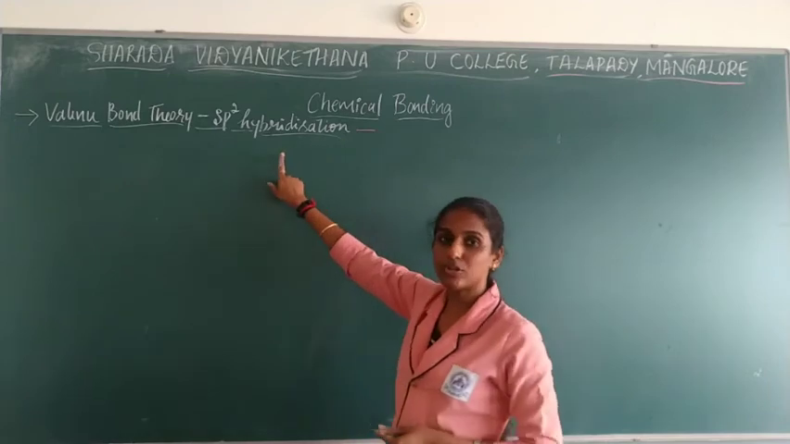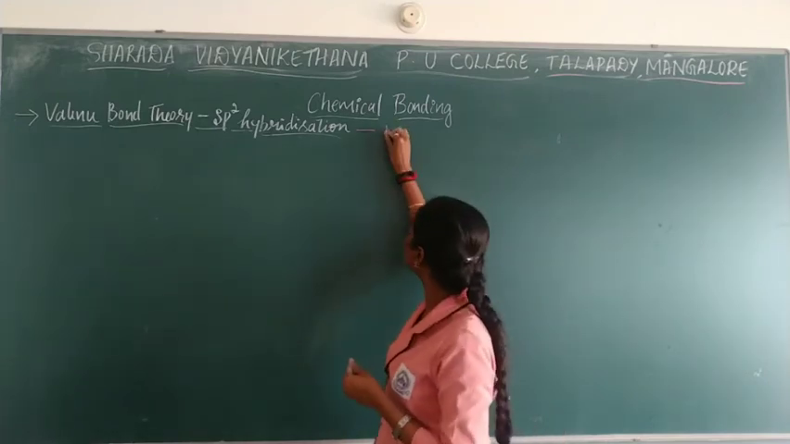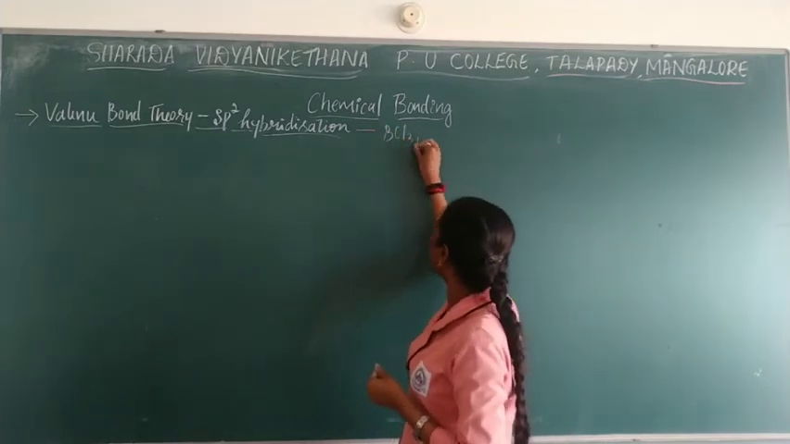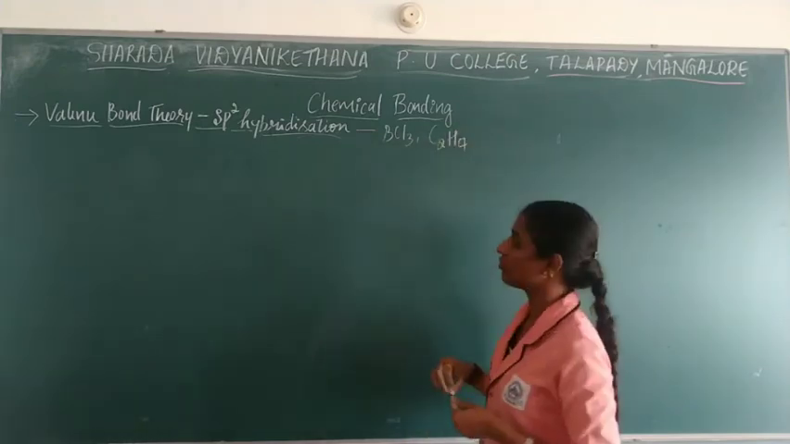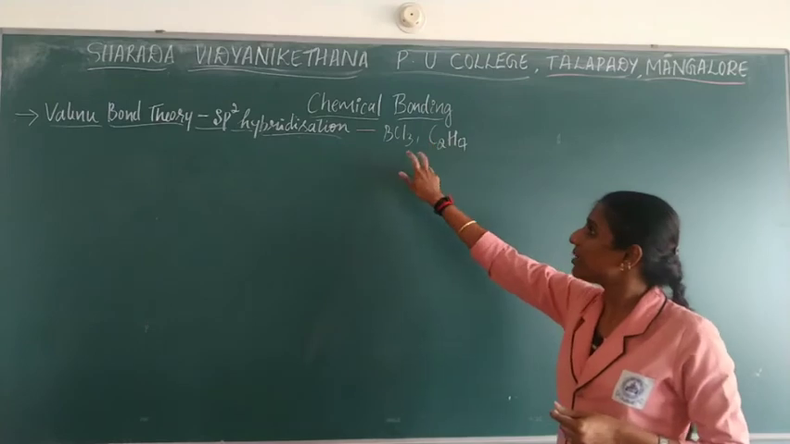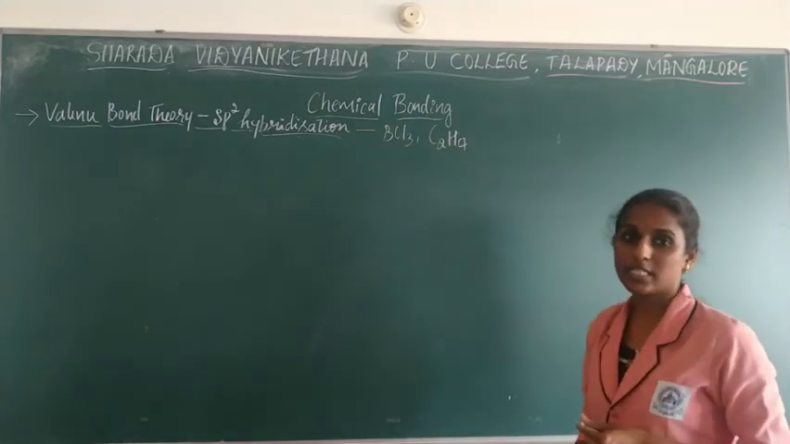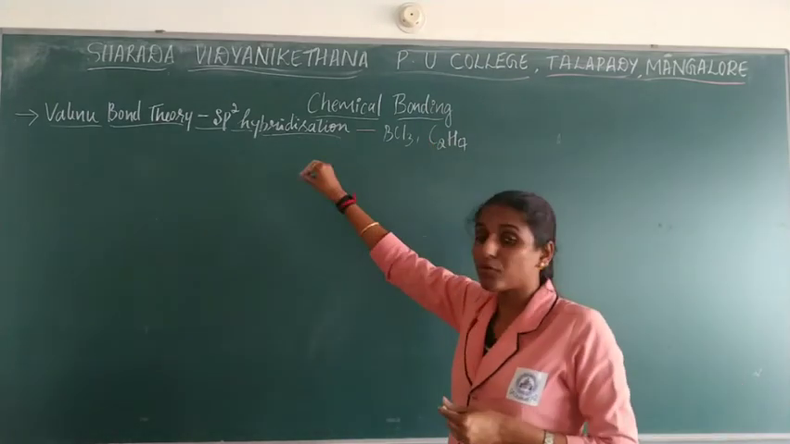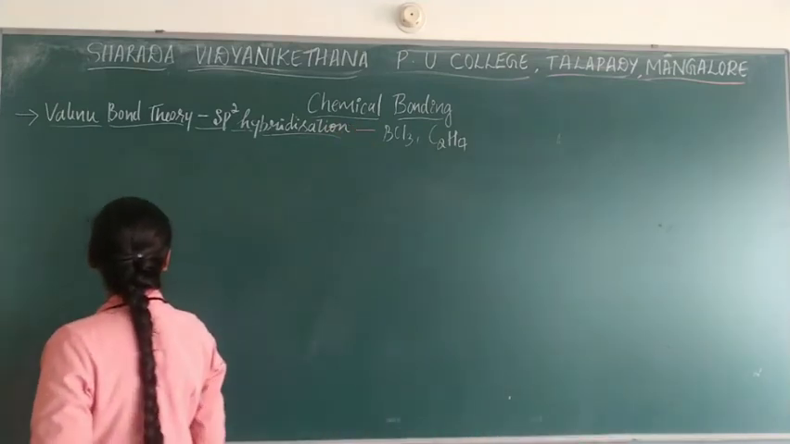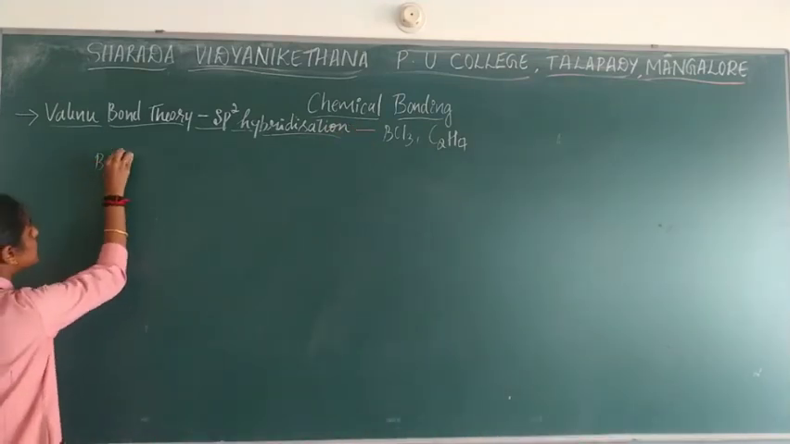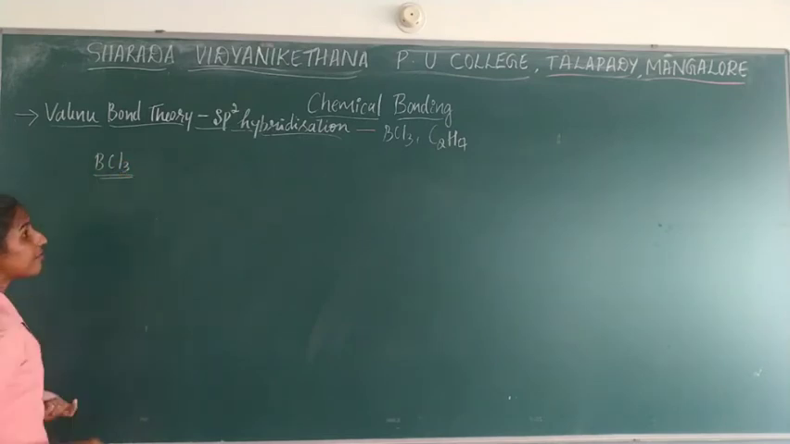The examples you are going to learn under this are boron trichloride and ethene, C2H4. Okay, so these two are the major examples that you are going to learn under this concept, which is called sp2 hybridization. First we will go with boron trichloride, BCl3. This is how we have done methane; in the same way you need to write over here.